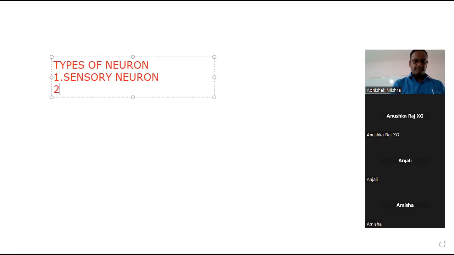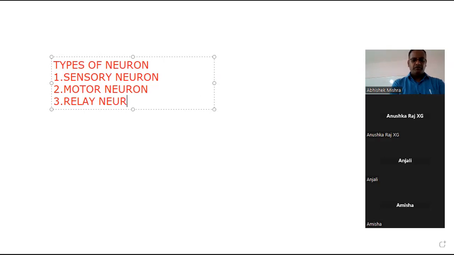Number 2, motor neuron. And number 3, relay neuron. Now, one by one, in detail, we will study what these are.